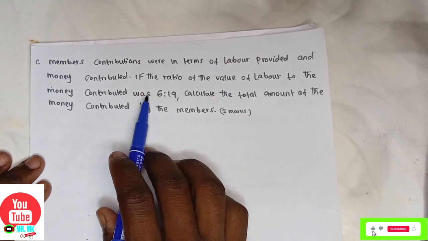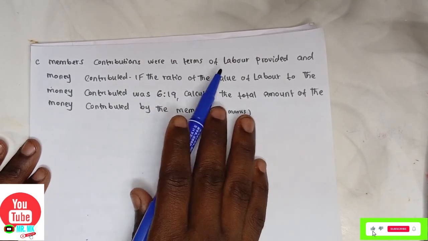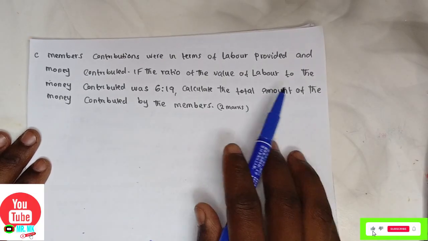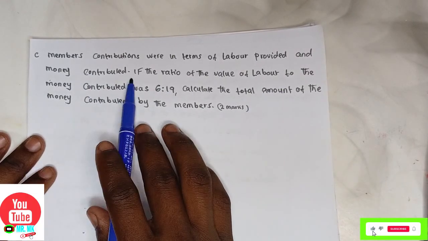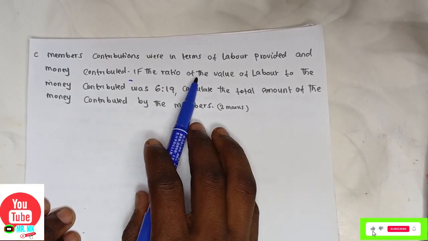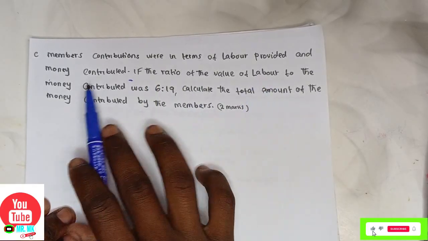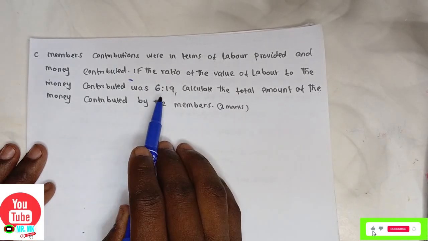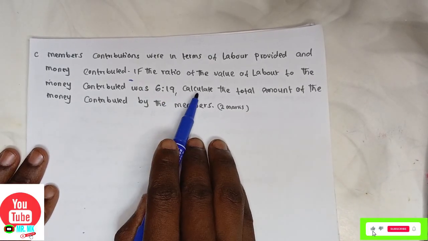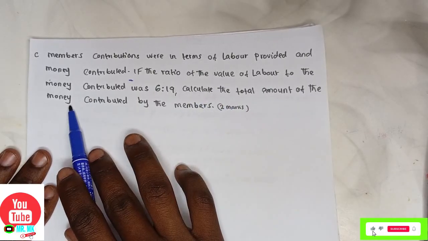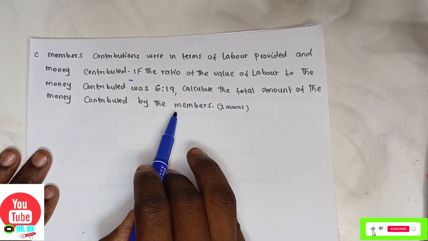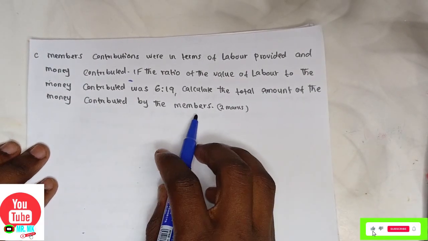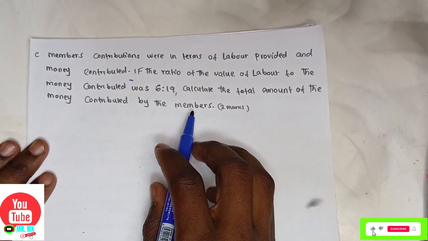Members made contributions in terms of labor and money contributed. If the ratio of the value of the labor to the money contributed was 6:19, calculate the total amount of the money contributed by the members. How do you go about this?